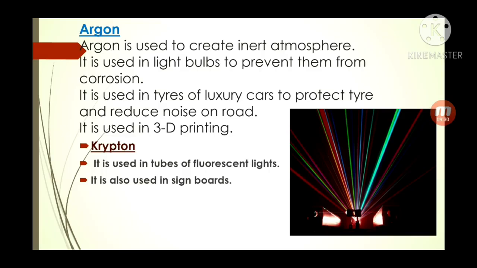And the last one is krypton. It is used in the tubes of fluorescent lights. Fluorescent white tubes you have seen now. Krypton gas is filled in them. It is also used in signboards. In a signboard, you can see very glowing colors, red, blue, green. That color is generated because of the presence of krypton.